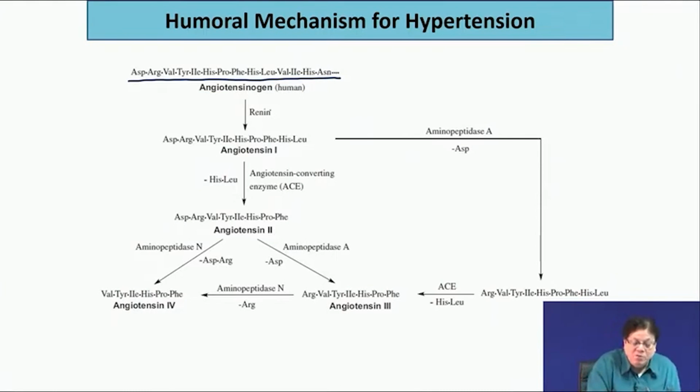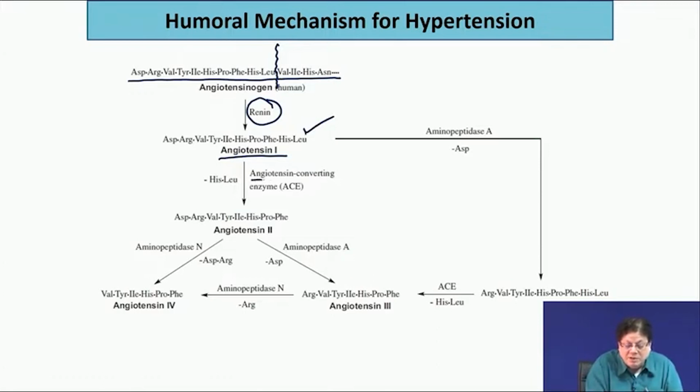When renin, the first enzyme, works, angiotensinogen is converted into angiotensin 1, which is a decapeptide, that means 1, 2, 3, 4, 5, 6, 7, 8, 9, 10. So, renin actually cleaves the bond between leucine and valine and then forms this decapeptide which is called angiotensin 1.